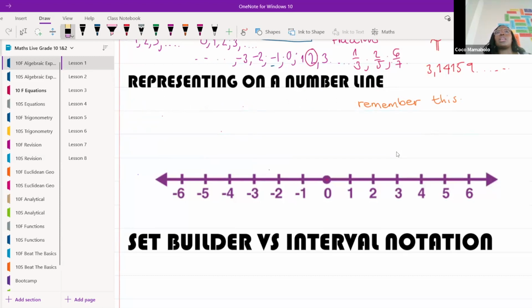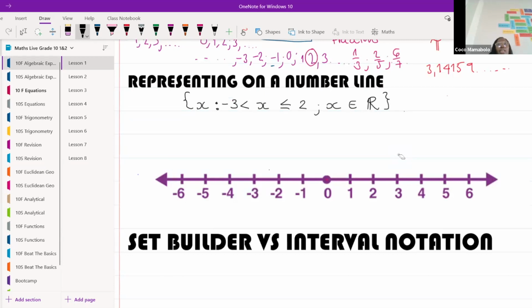Okay, remember, we're still doing set builder notation. Here's the next example. I'm going to go squiggly brackets. I want some number x. We don't know what that number is because it could be a lot of different numbers, but I want x to be greater than -3, but less than or equal to 2, and I want x to be a part of the real number family. Let's talk about what this will look like.